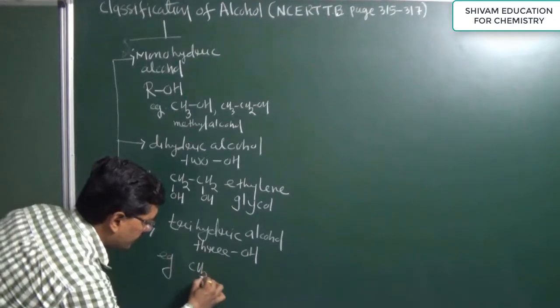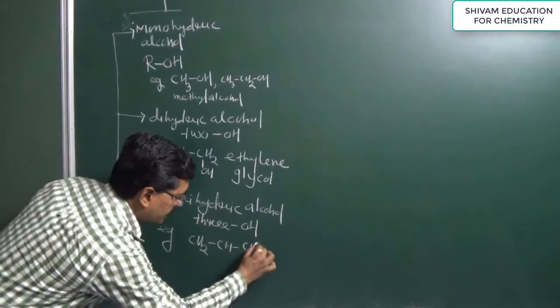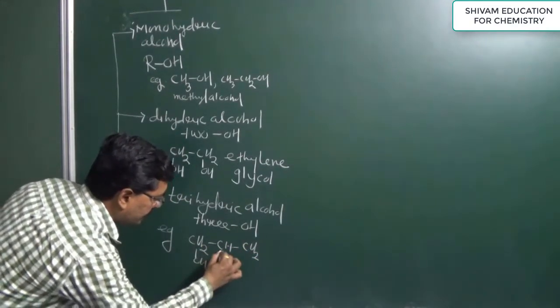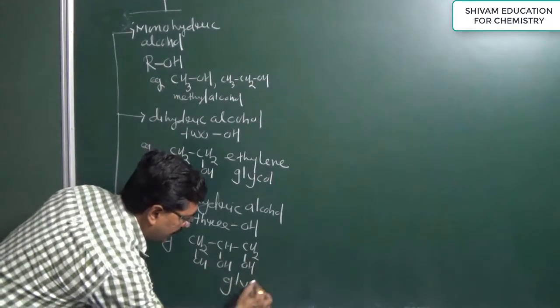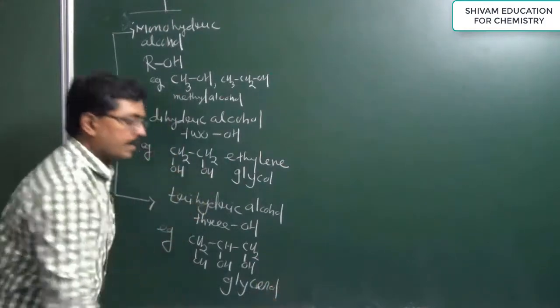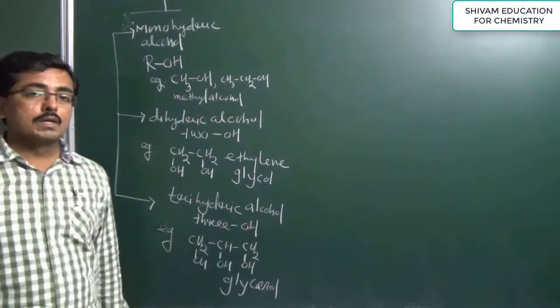Suppose I write this structure: CH2CH2OH. Now it is the most important alcohol, which is known as glycerol. The name of this alcohol is glycerol.